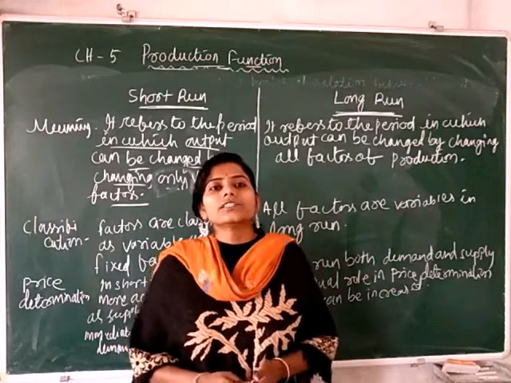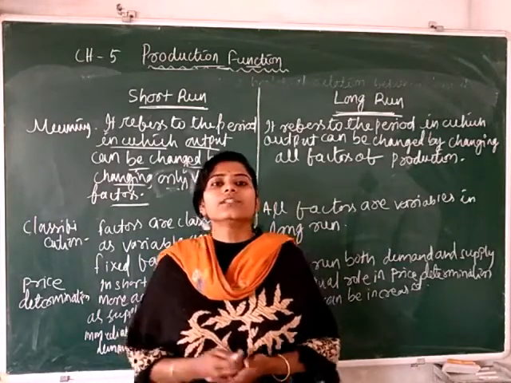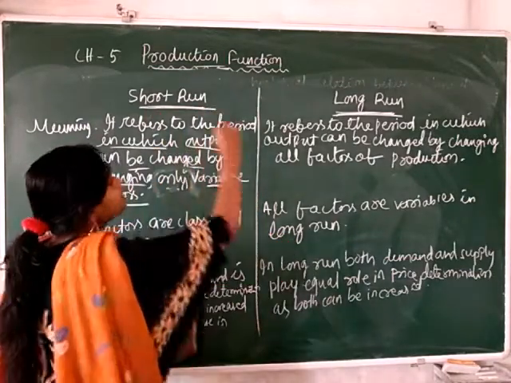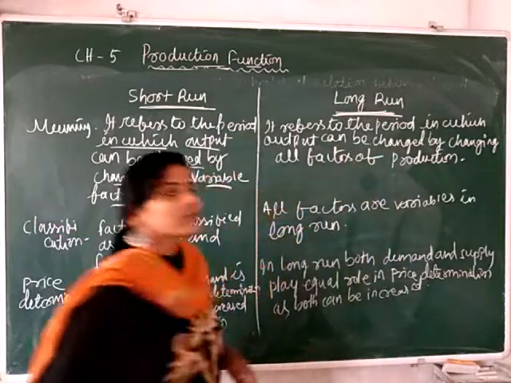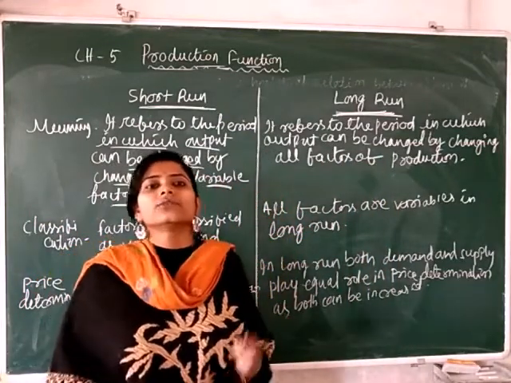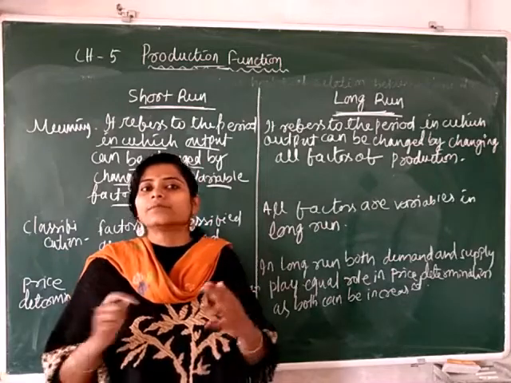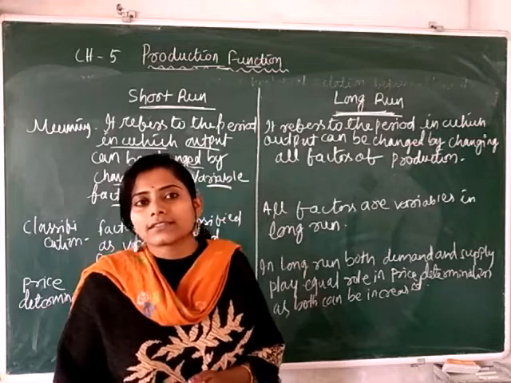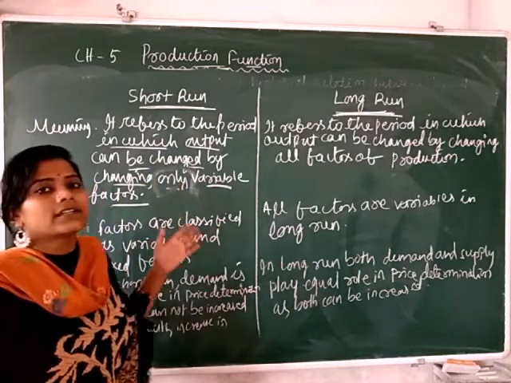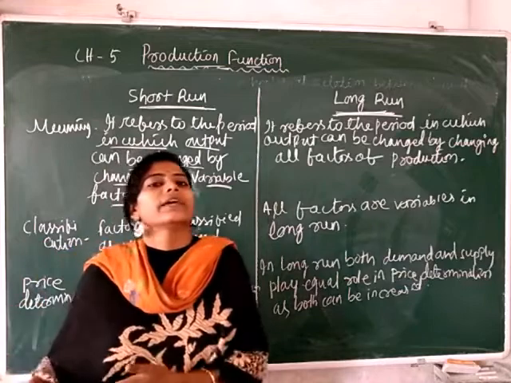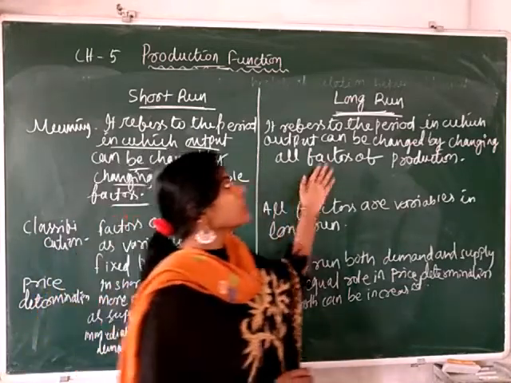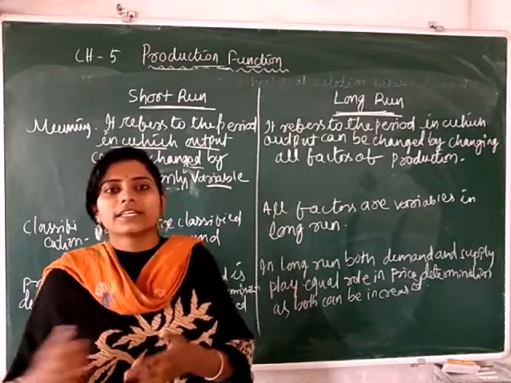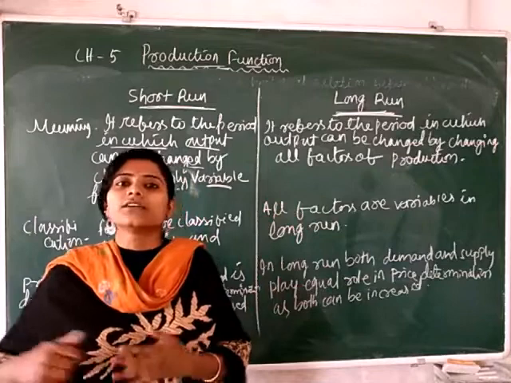The functional relationship between change in output due to the change in input is studied in two phases. One is the short-run phase and another is the long-run phase. This is classified on the basis of one category, that is production factors. Production factors are land, labor, capital, machinery, etc. In the short run, some factors of production are variable and some are fixed. But in the long run, all the factors of production are variable. Variable means they can vary with change in output, and fixed means they are constant over the period.